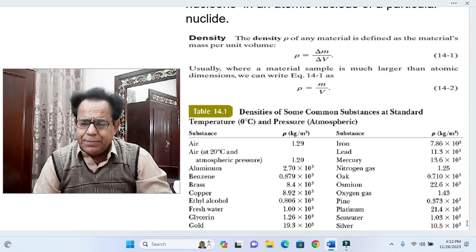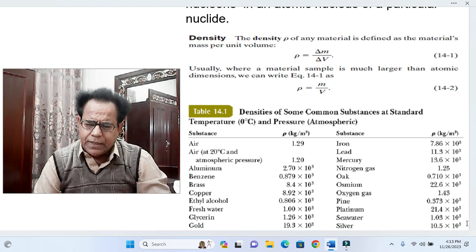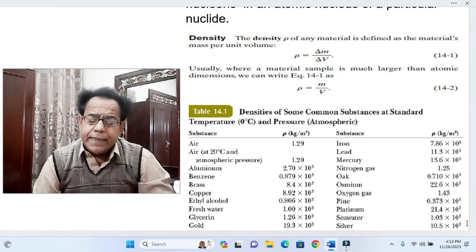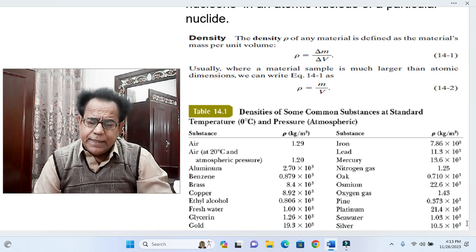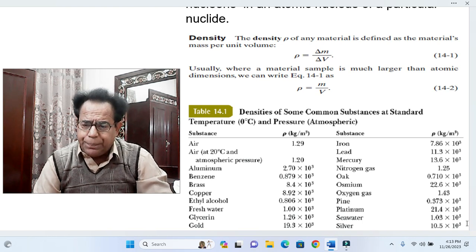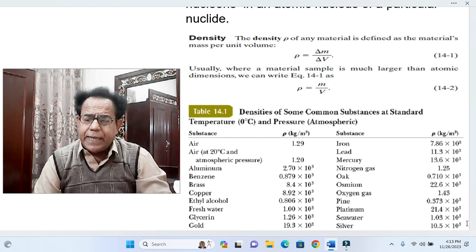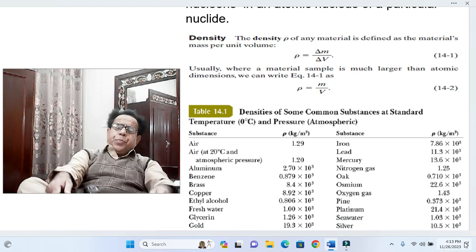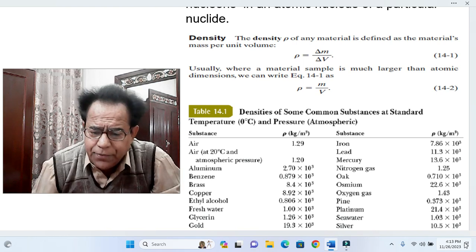This expression has been given a particular equation number, as per arrangement of the book. Then it is described that usually where a material sample is much larger than atomic dimensions, we can write the above expression as rho equal to M over V. So what does it mean?